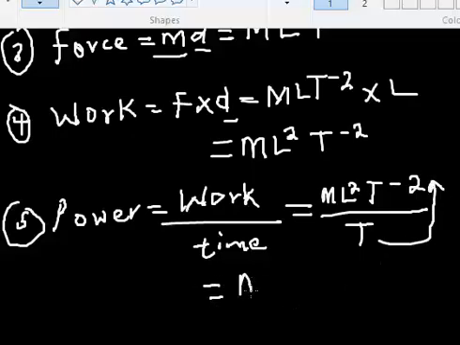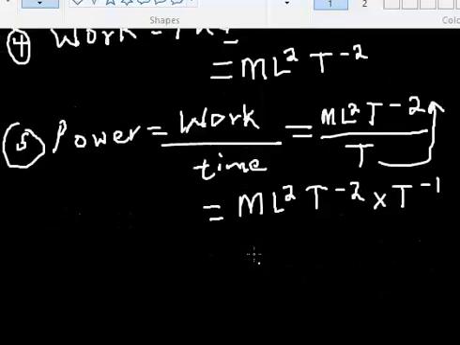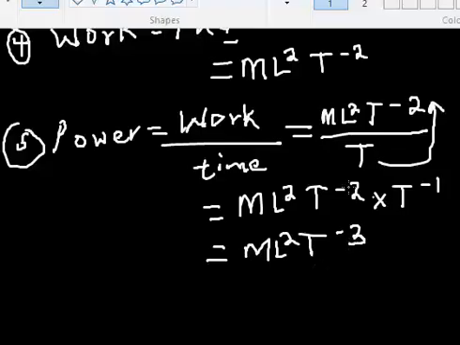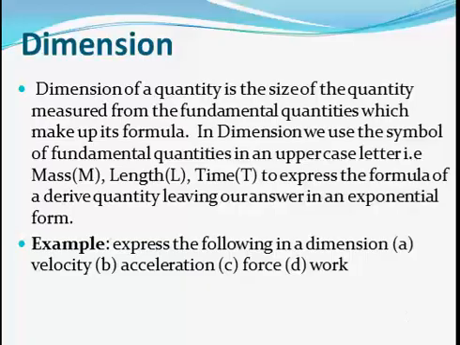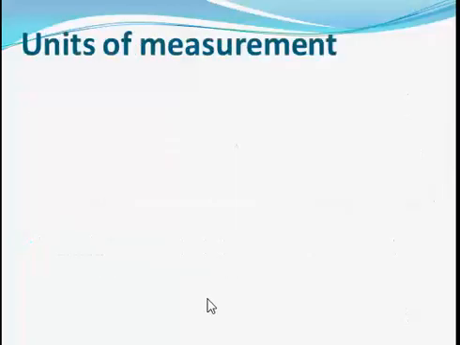right? So what you're going to have is ML squared T raised to the power minus 2, then times T raised to the power minus 1. If we do this now, this is going to be ML squared T raised to the power minus 3. Minus 2 minus 1, that's minus 3. So that is the dimension. I hope that is well understood. We can still look at more questions, but let's proceed. All right, here we go.